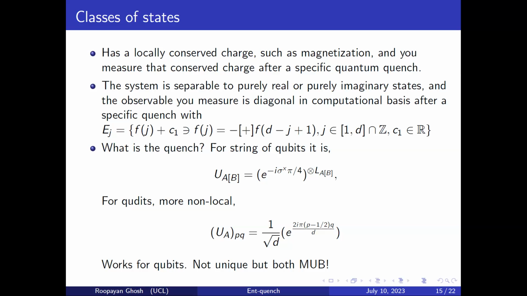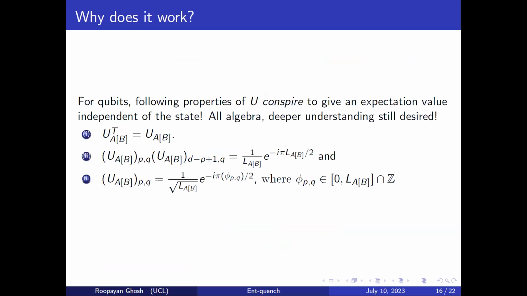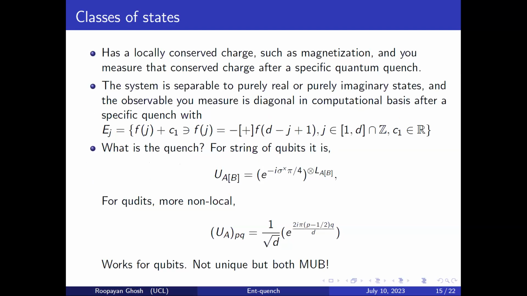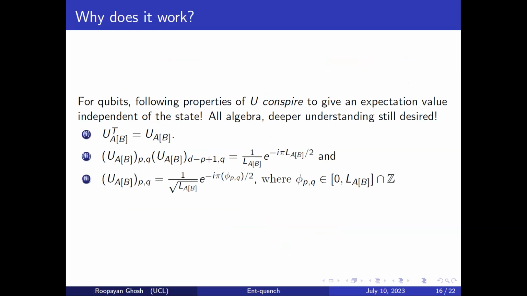And the proof which I did was actually completely algebraic. I don't really understand it from the deeper maths behind it yet, but algebraically I can show that for, let's say, the qubit case, there are certain properties of U, for this first, simple one. These properties help us show that for any arbitrary completely real or completely imaginary rho A, this will give you a constant value. It doesn't matter what rho A you choose.